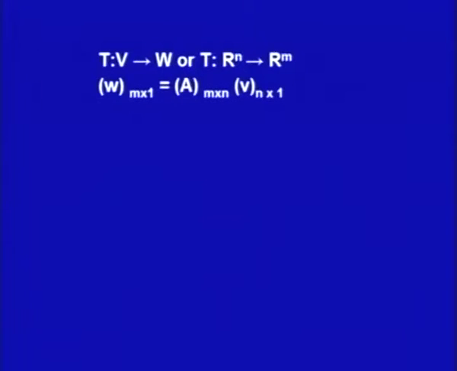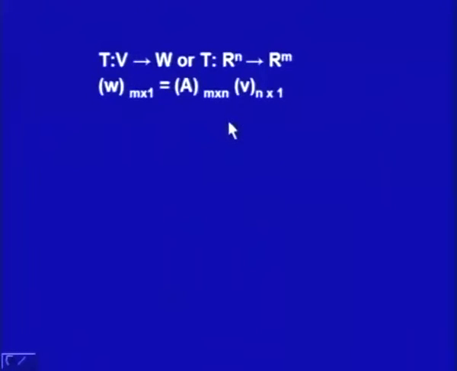Now if T is a linear transformation from V to W, or we can say T is a transformation from Rn to Rm, then w, which is a column vector m by 1, is equal to the m by n matrix A multiplied by the column vector v, n by 1.